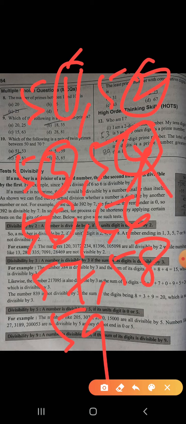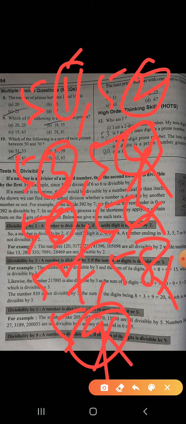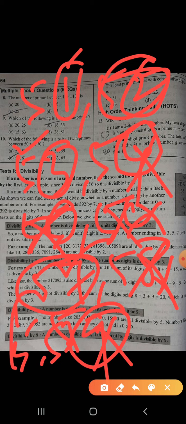Check 51: factors 1, 3, 51 itself, so this is not possible. 52 is an even number, and 2 is the only even prime number. 53, yes, this is possible. 55 is not possible, 56 not possible. 57 has divisors 1, 3 and 57, so not possible. 59 has ones digit 9, which is not prime, so that is cancelled out.